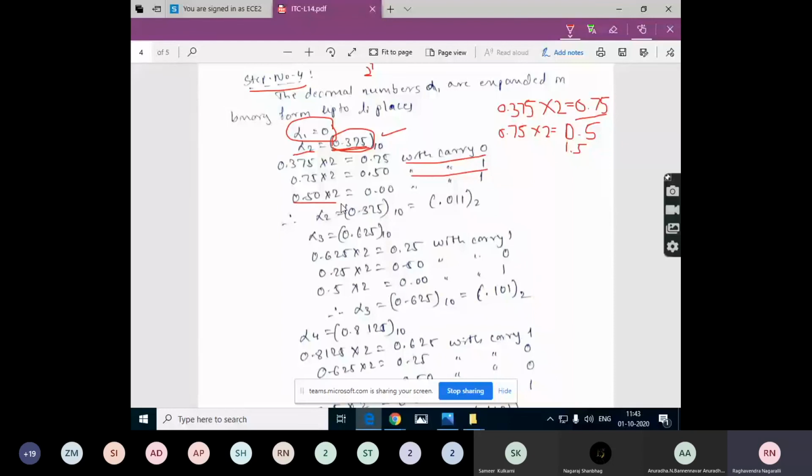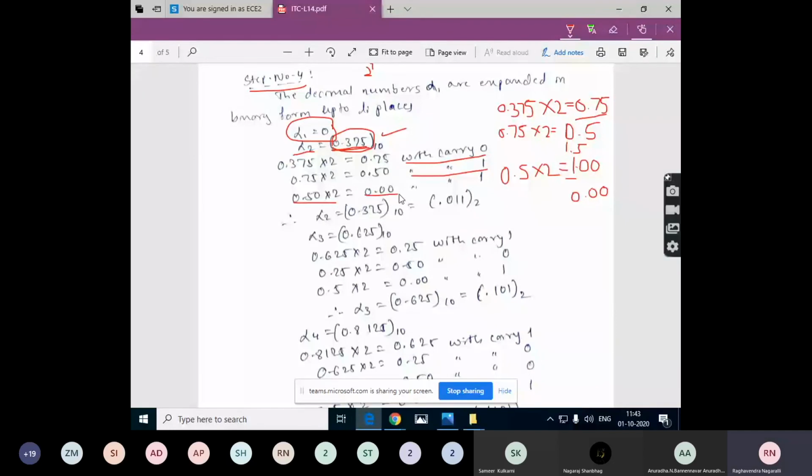What will you get? 0.5 into 2 is 1.00. So neglecting this value, making it 0 with carry 1 and maintaining the digits after the decimal point as it is, 0.00 with carry 1.